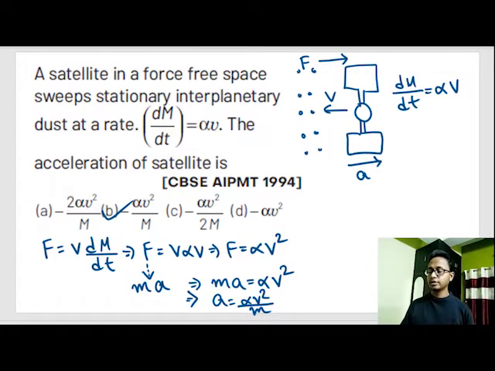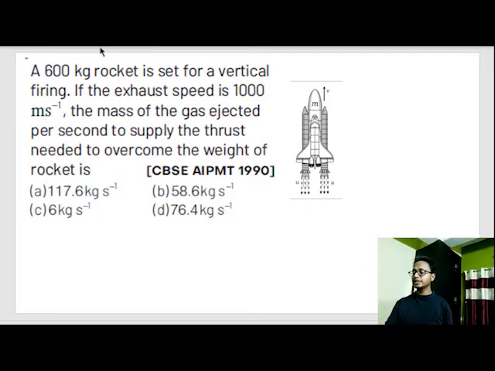So let's do the next question. A 600 kg rocket is set for a vertical firing. If the exhaust speed is 1000 meter per second, find the mass of the gas ejected per second to supply the thrust needed to overcome the weight of the rocket. Okay, that means this rocket is weighing 600 kg.